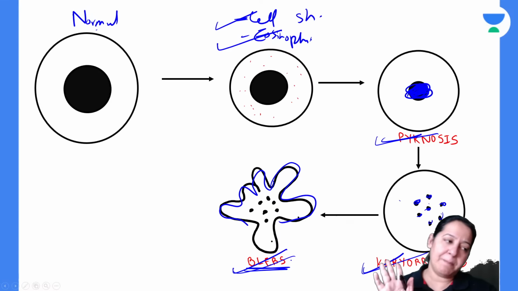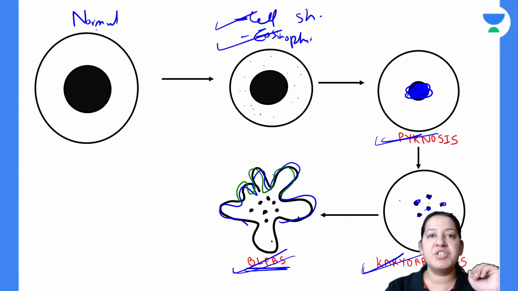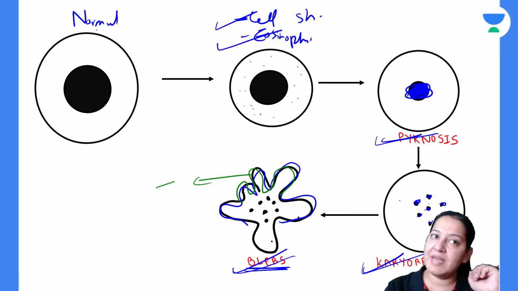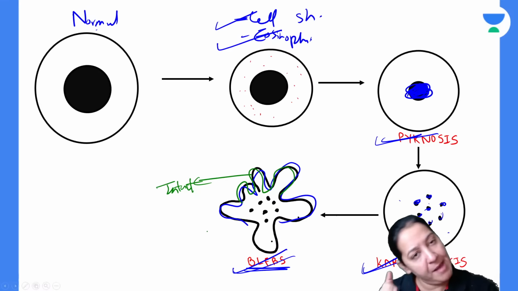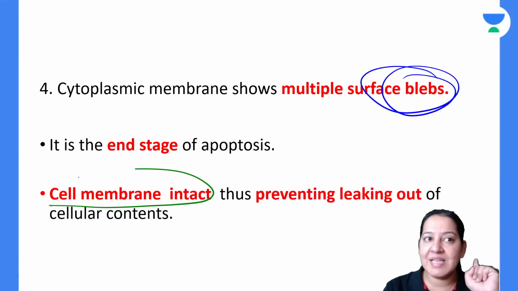Now please appreciate the blebs are formed. But during bleb formation, the plasma membrane is still intact. The cell membrane is intact. There is no defect in the cell membrane. Blebs are formed, I appreciate, but there is no defect. The plasma membrane is intact.